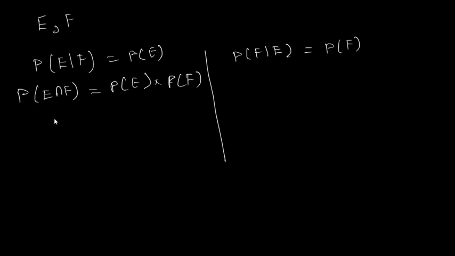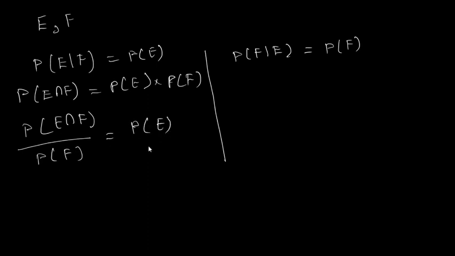Therefore, the probability of E intersection F, now you can bring this P of F this side, that is equal to probability of E. Are you able to follow?